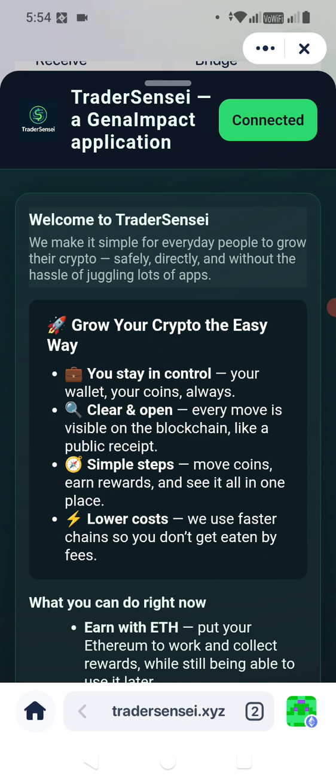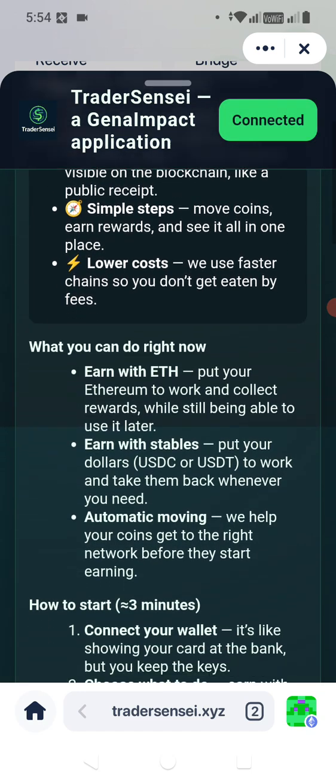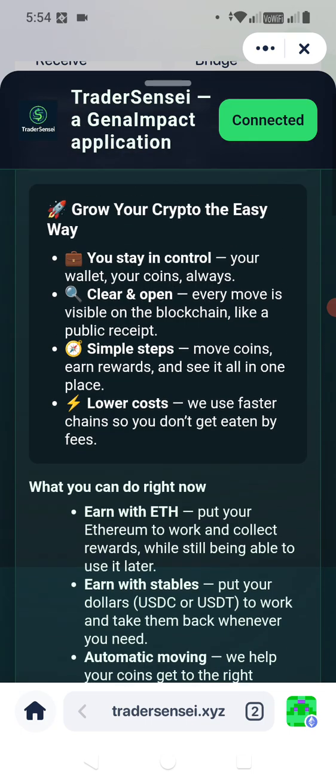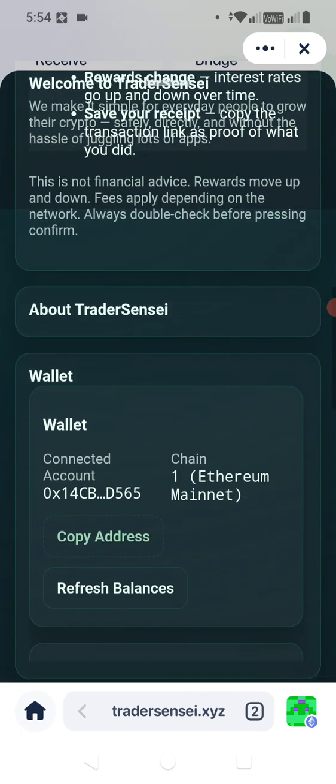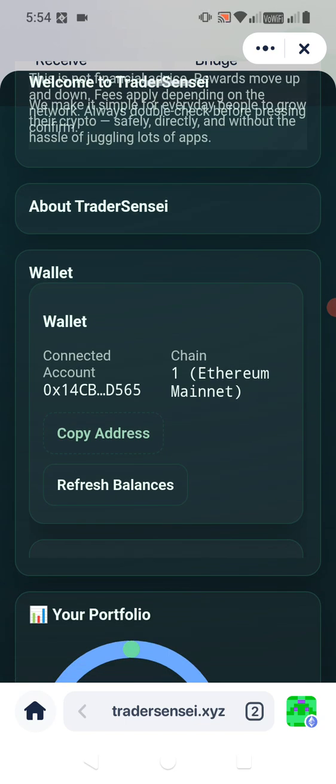Right now, this is on mobile. Everything we do on mobile is able to also run on Chrome. I am testing this on Rabby Wallet, although MetaMask, Trust Wallet, and SafePal all work the same. Usually when I connect, I always do a connect to make sure we are connected. We'll go ahead and scroll down. Right now we are connected on the Ethereum network.